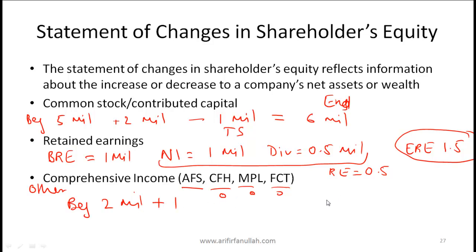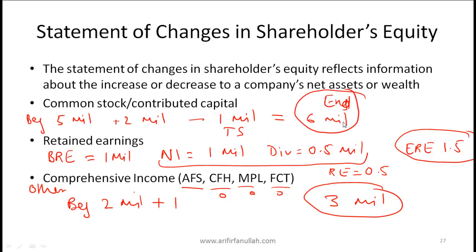So these 3 items, the common stock, retained earnings, and other comprehensive income, these are what impact the shareholder equity. So in our case, in this simple example, the equity at the end of the year would be 6 plus 1.5, which is 7.5, plus 3.